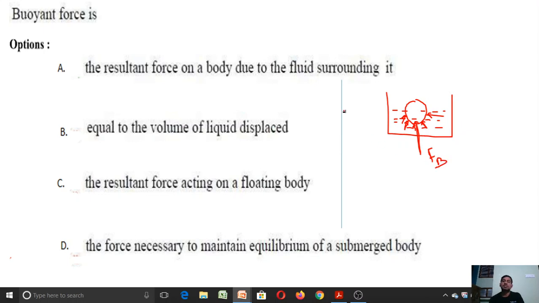So with this concept, let me answer this question. It is the resultant force on a body due to the surrounding fluid on it. So let me check option A: the resultant force on the body due to the fluid surrounding it. So option A is the correct answer for this question.